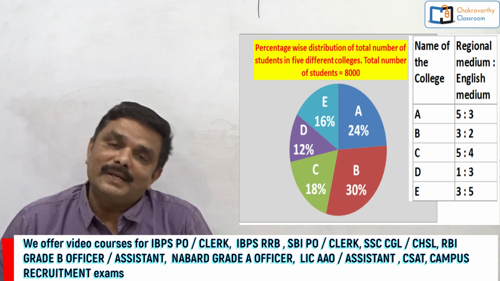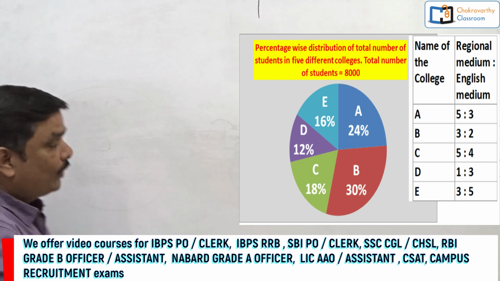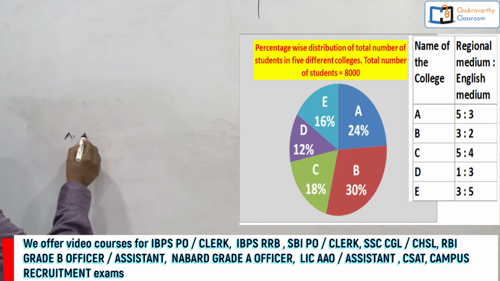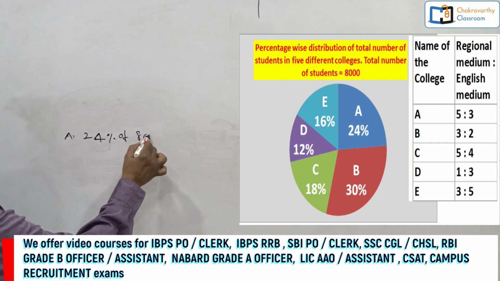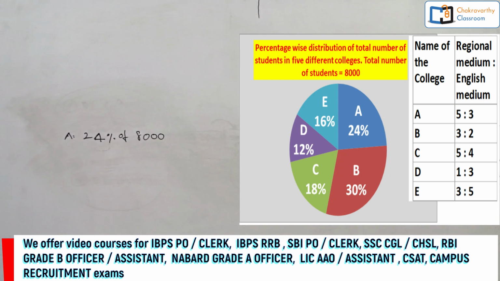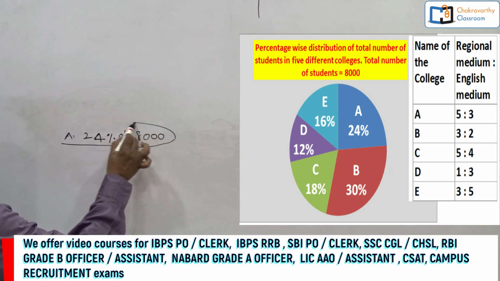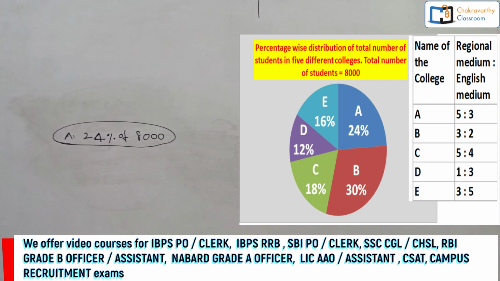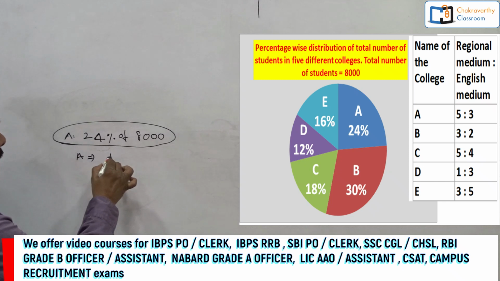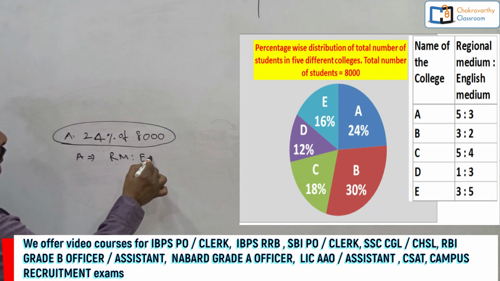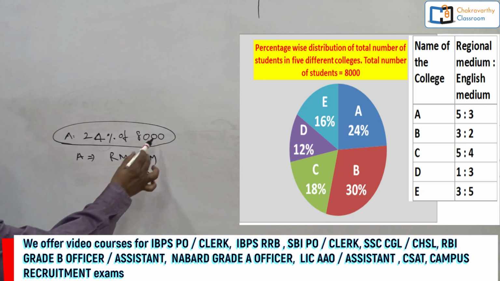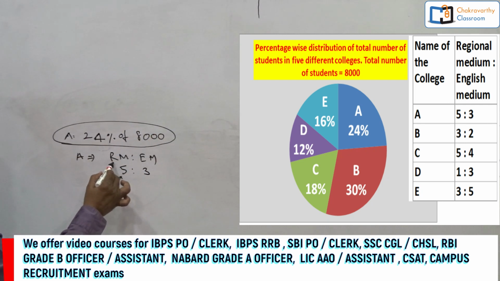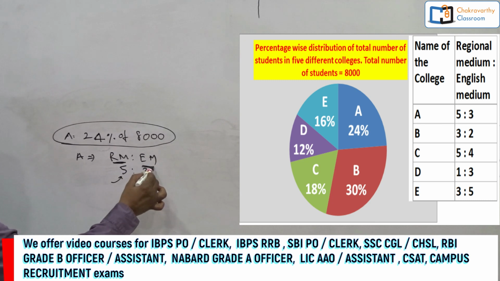That's all. For example, students, just for you, in college A they have given 24% of students are there. That means 24% of 8,000. This number represents total number of students in college A. That's all. Again in college A, regional medium to English medium they have given 5:3. That's all. So out of these students, 5 parts from regional medium and 3 parts from English medium.